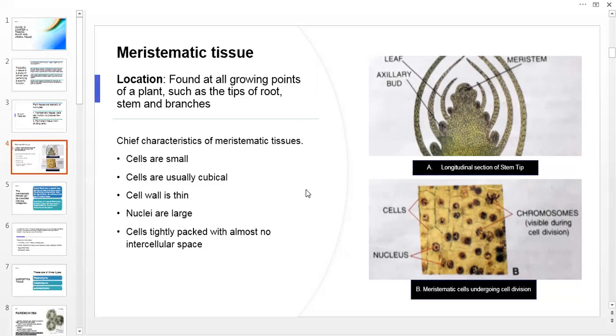Now, what are the characteristics of meristematic tissues? The chief characteristics, number one, cells are small. Cells are usually cubical. Cell wall is thin. Nuclei are large. Cells are tightly packed with almost no intercellular space.